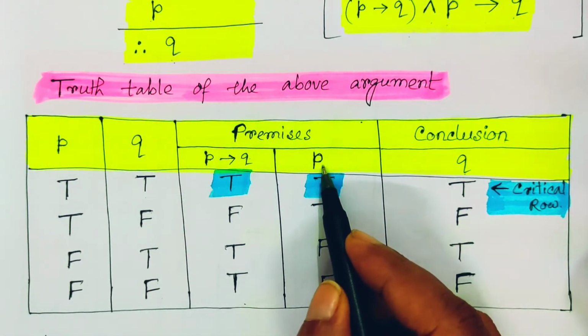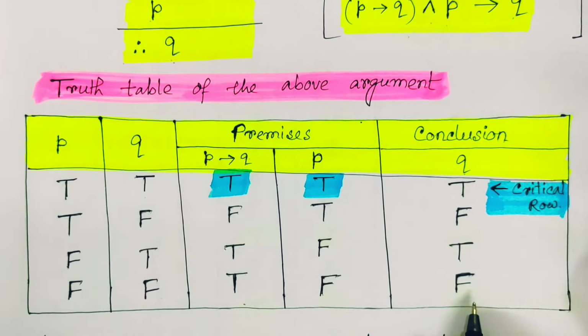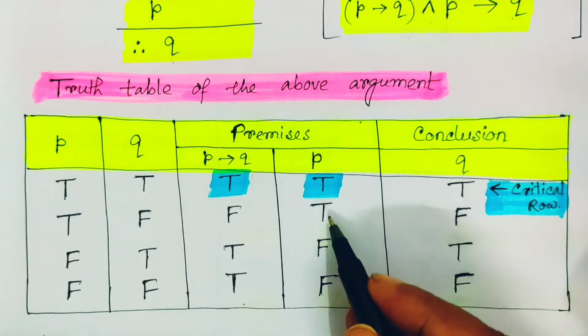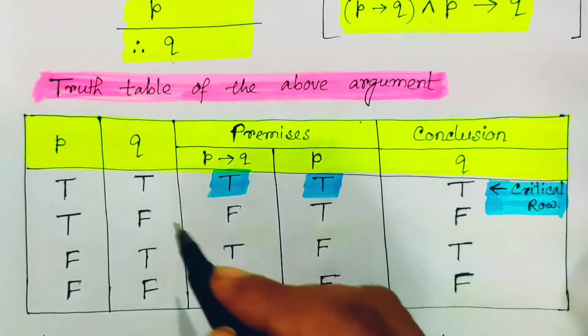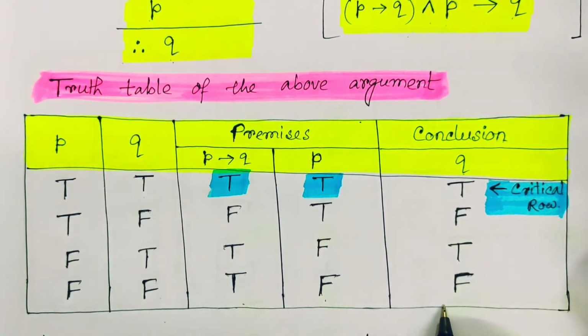Remember, we should write the premises separately, because on the basis of the outcome of the premises, we verify whether the argument is valid or not. For P we know it is true, true, false, false. So these are the premises, and the conclusion is Q, which is true, false, true, false.